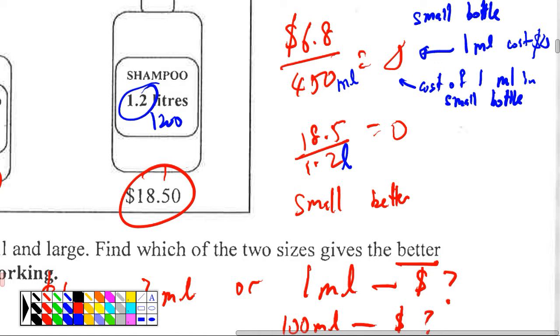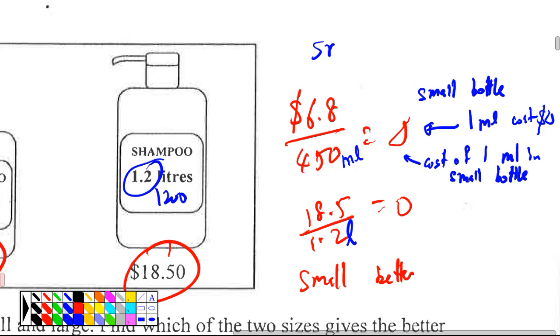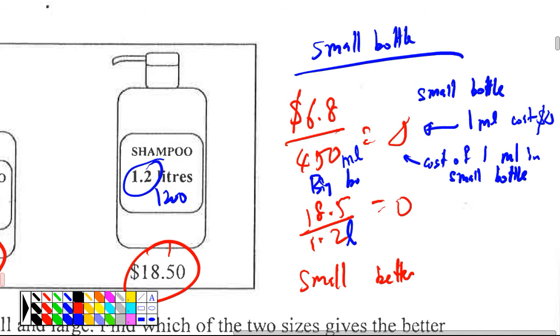Okay, now if you write here like small bottle, is it good? Better than if you don't write. But it is not that good because is it really about the whole small bottle or are you talking about this being 1 ml? You are calculating 1 ml, right? So it's good to write down 1 ml. Once you write this, small bottle better.